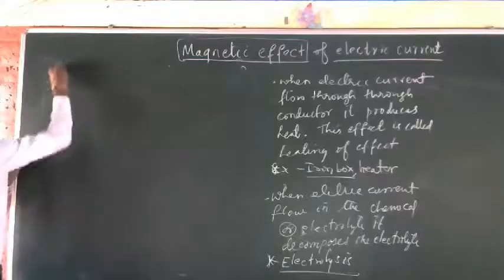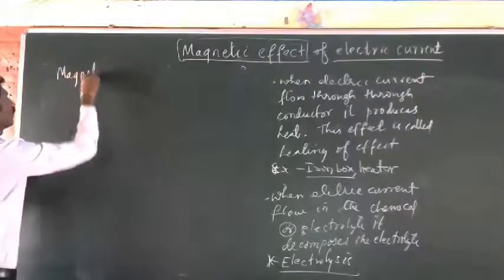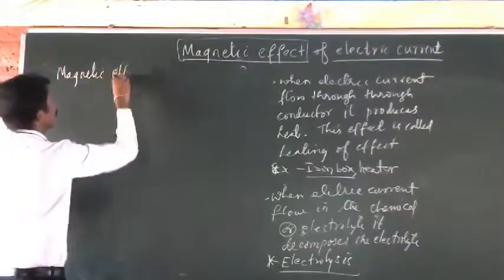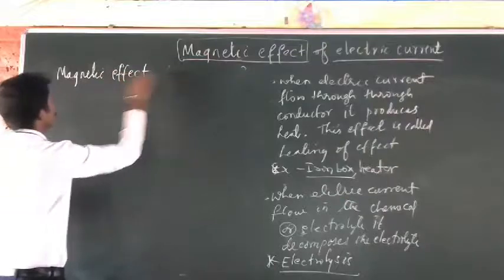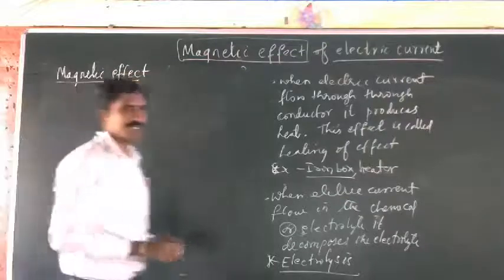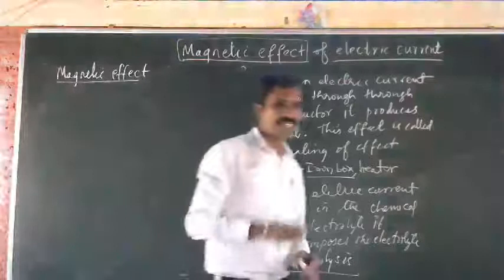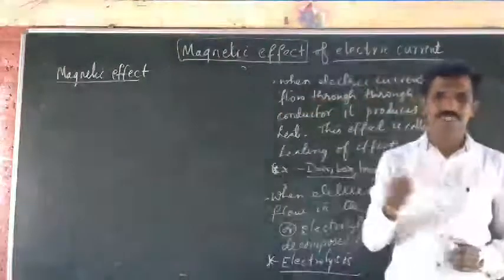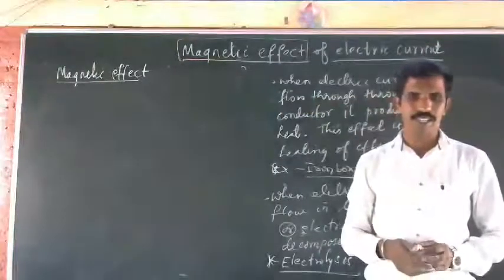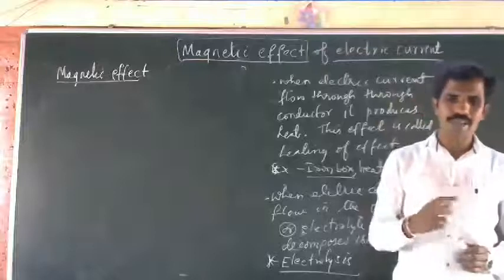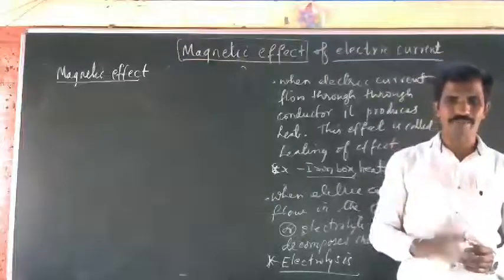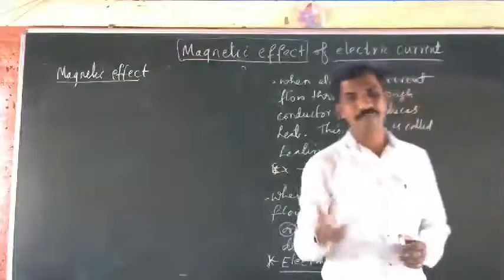Next is magnetic effect. When the current is flowing in a conductor, around the conductor a magnetic field is created. Magnetism can be felt.